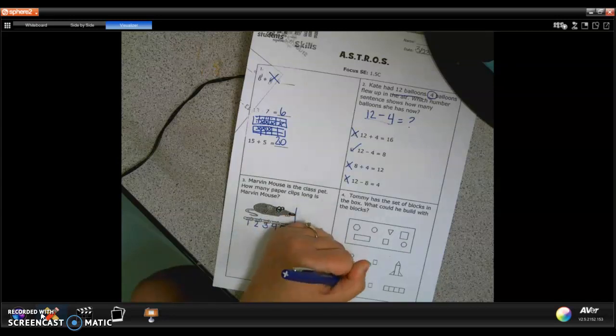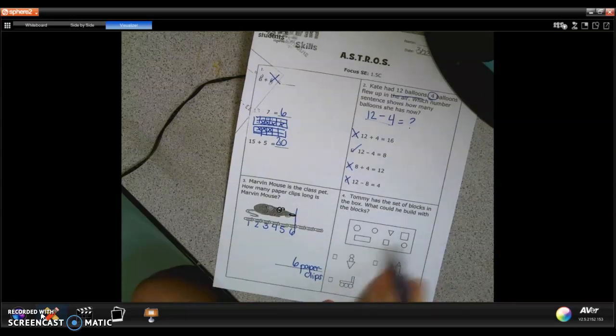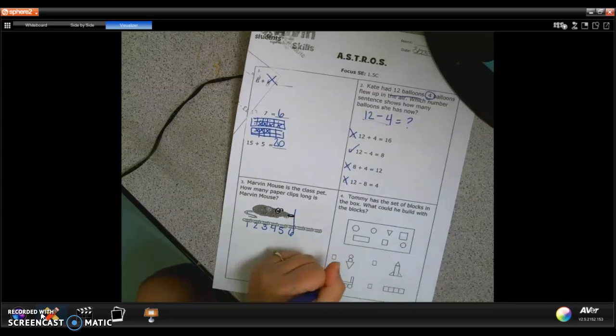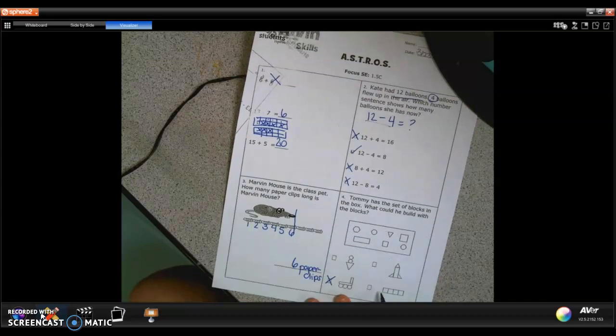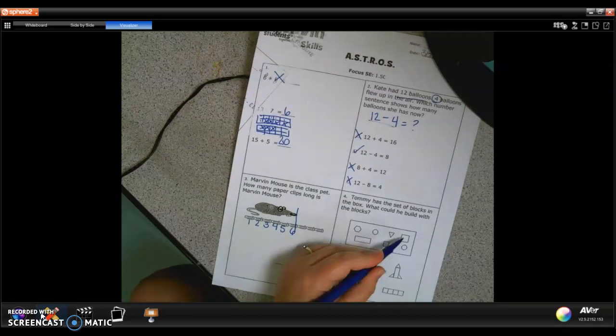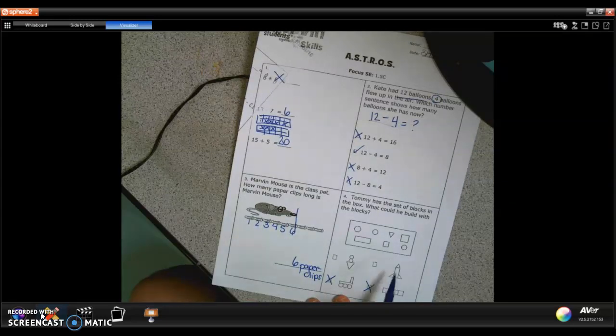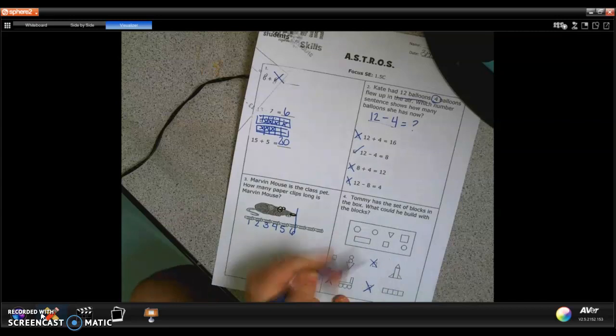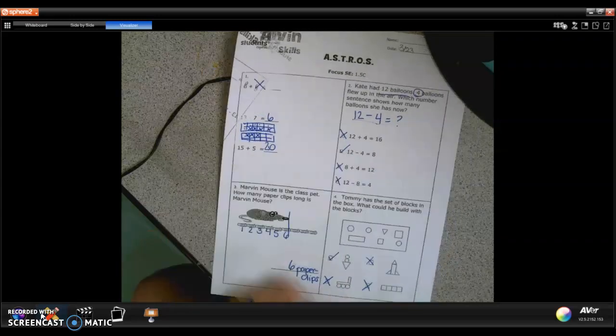For this one, he's got 2 rectangles and 3 circles. I do not see 2 long rectangles, so he could not use those shapes. For this one, he's got 4 squares. I only see 2 squares, so he could not use those shapes. For this one, he has 3 triangles, but I only see 1 triangle, so he cannot use these shapes. So this is the only option there was.